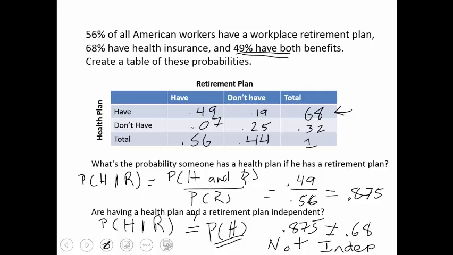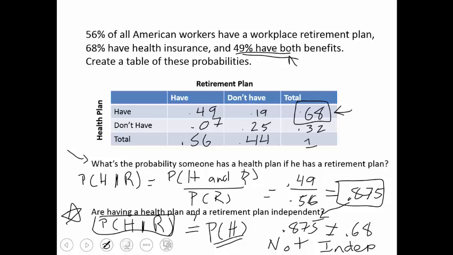So I would encourage you, a lot of times you're going to see problems where they're going to ask you to do some type of conditional like they did in this first part. And we'll just use that answer, 0.875, the probability of health given retirement, and put it into the equation. That does not equal the probability of just a health plan of 0.68. So these two things are not independent. So here's an example. They're not mutually exclusive because of the both, and they're not independent because of this work right here. You have to show that work.